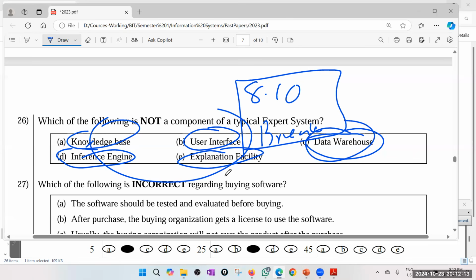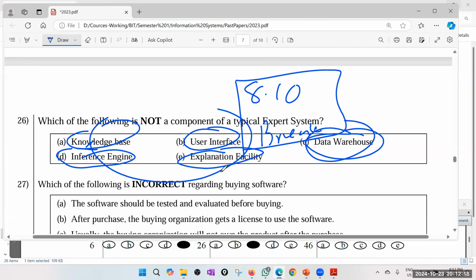So a data warehouse has nothing to do with the expert system. So the answer is D. Oh, it says C. Sorry, the answer is C. Correct. C. Okay, 27.